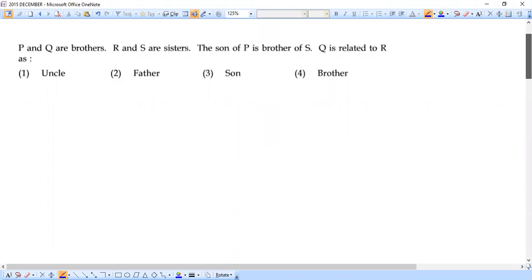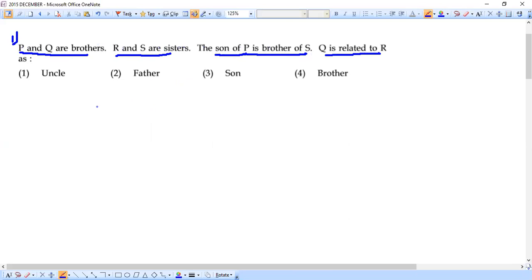Question number 1 is from blood relations. Let's see what is there in the question. P and Q are brothers, R and S are sisters. And it is given that the son of P is the brother of S. So we have the first statement connecting P and Q, the second statement connecting R and S, and the third statement connects P and S. Then the question: Q is related to R as what? This is the question.